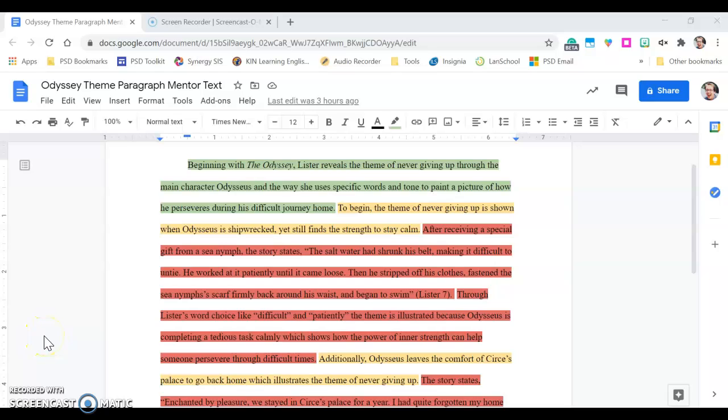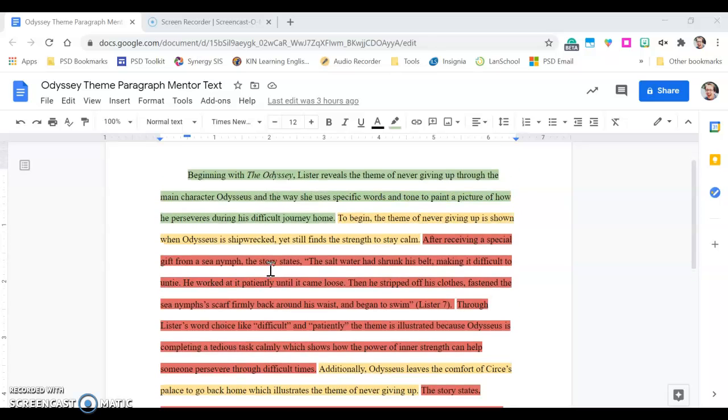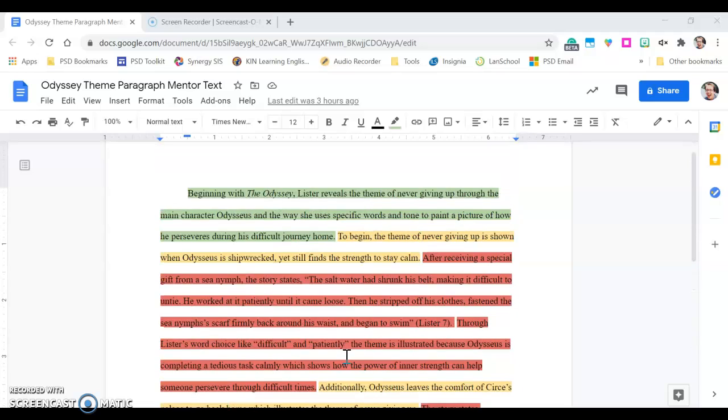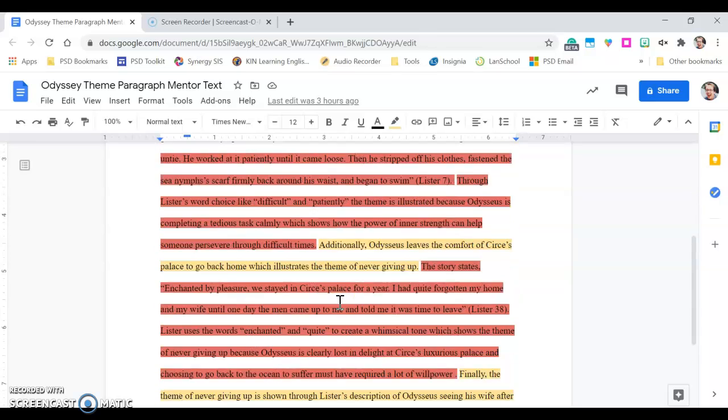So this is main point check number 2. We are going to be looking at the Mentor text essay, but specifically what I've done is I've pulled out just the Odyssey body paragraph, since that's all we're working on right now. It's just our Odyssey paragraph. And we're just going to focus on our yellows, right? So the 3 main points that are here in the essay.